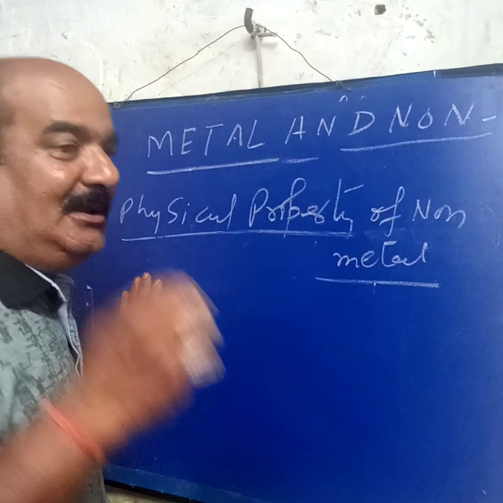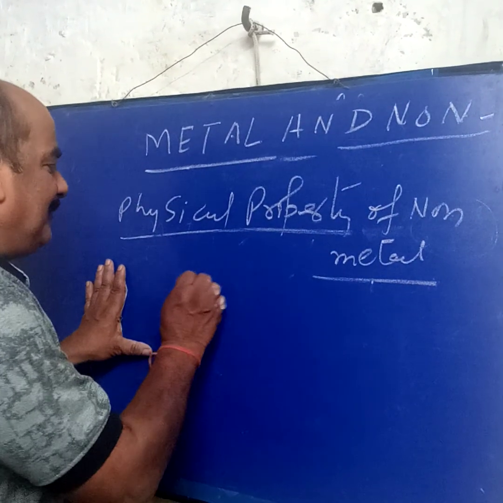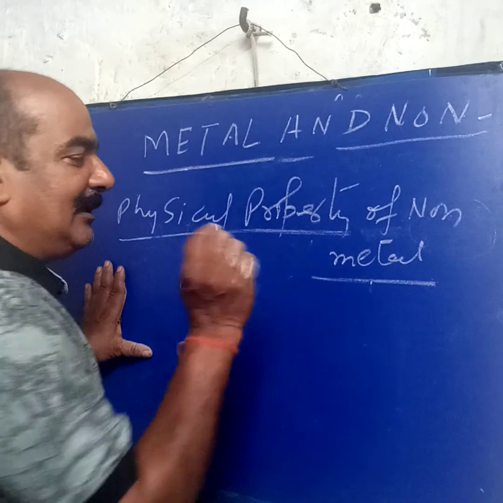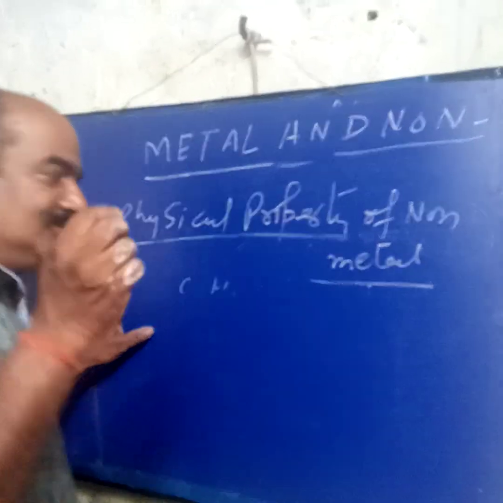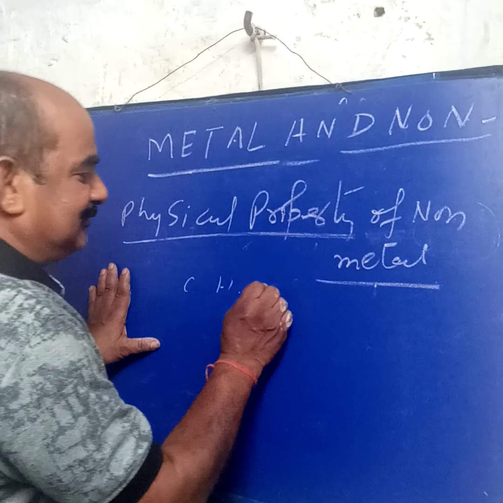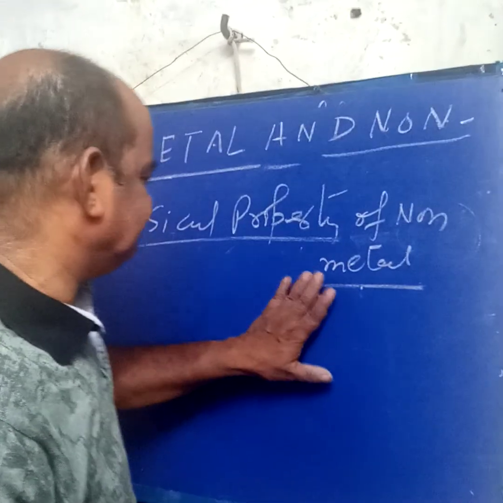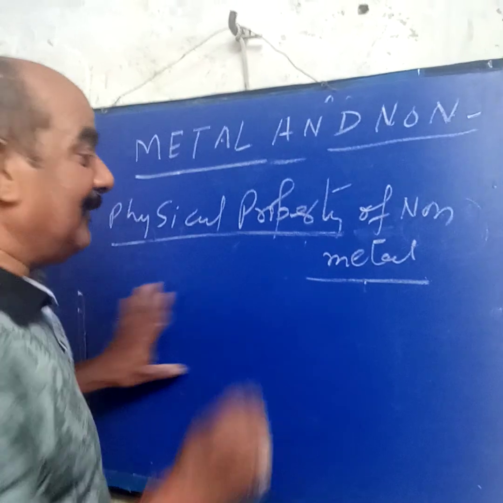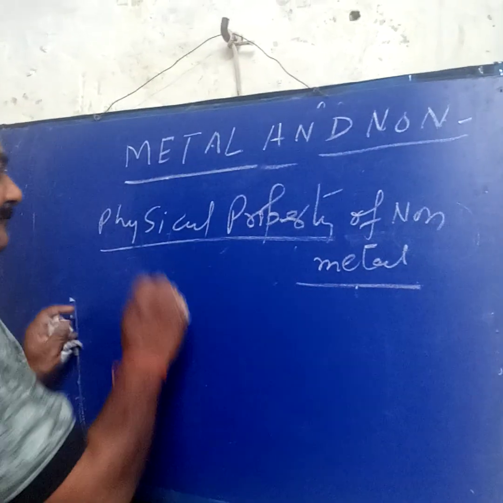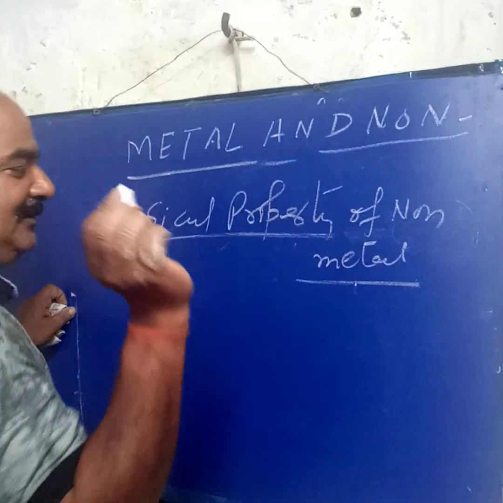But non-metals are generally gaseous. Suppose carbon, hydrogen, oxygen, all are in gaseous form. Some are solid also. Suppose sulfur and iodine are solid, but soft, not as hard as metal. All are soft.